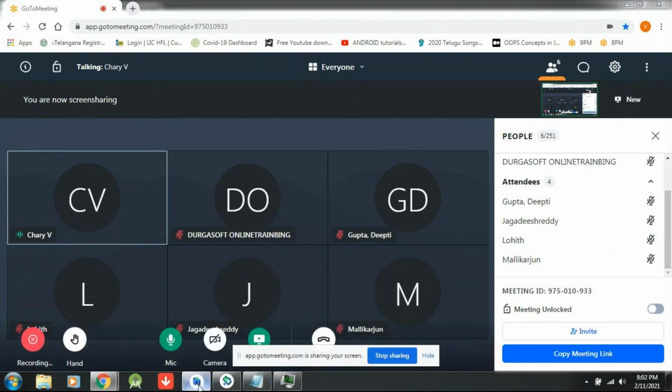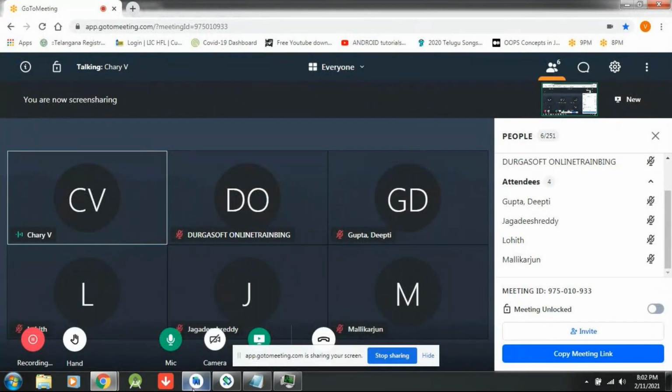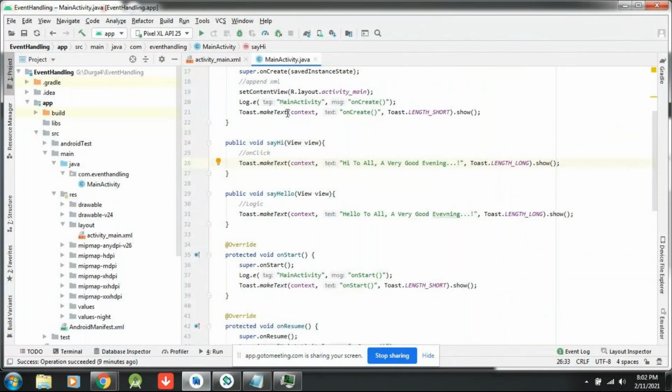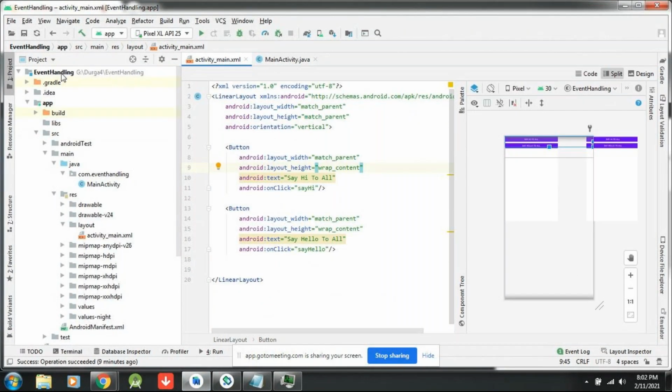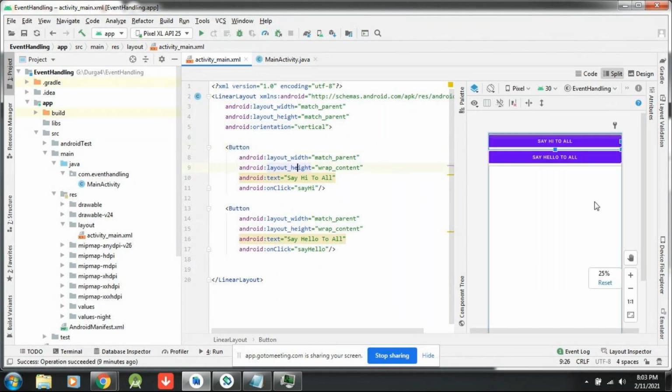Right, guys. Yesterday, what we did is in the main.xml. Hope everyone is able to see my screen, right? I have shared my screen. I think everyone is audible. So what I did, I have created an event handling application. In that, I have taken one button. For the button, width and height are mandatory, as I told yesterday. So I have taken width and height, and I have written some text to say hi to all.